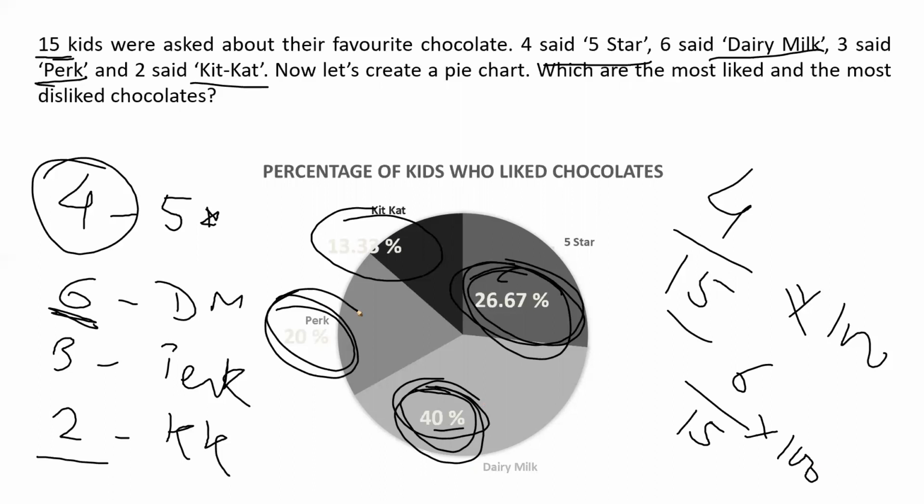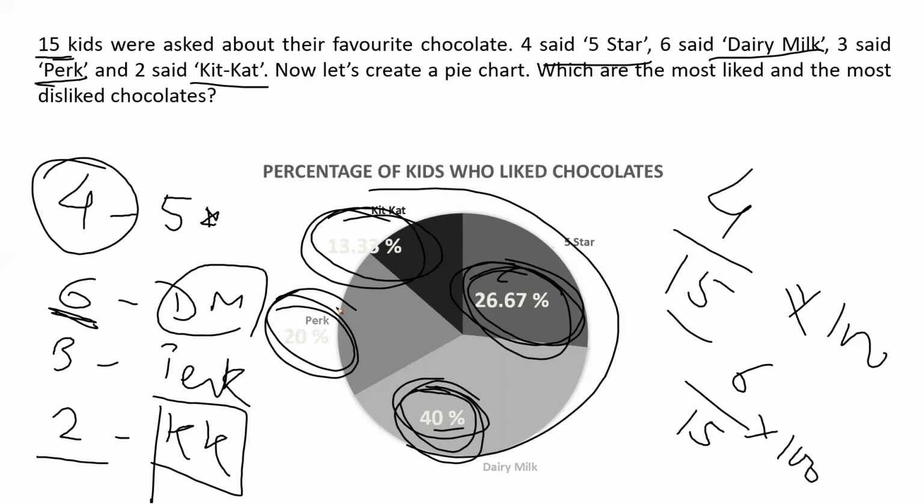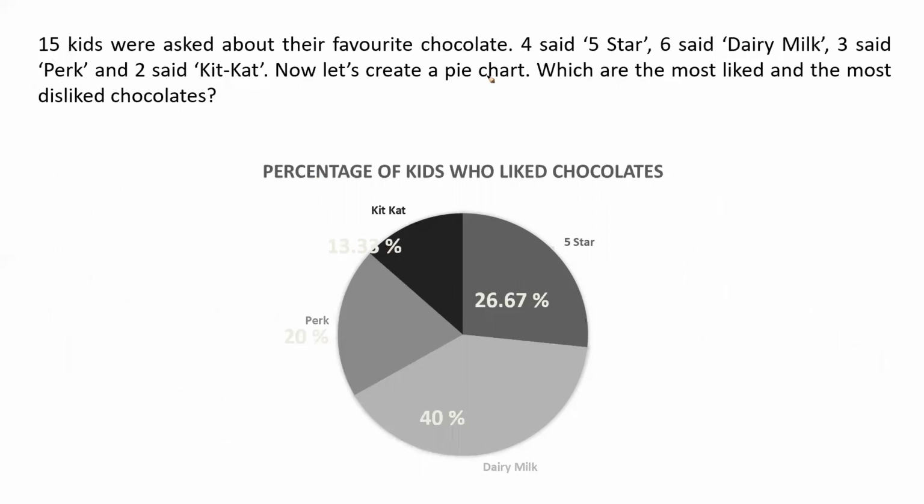Same way, 20% for Perk and 13.33% for Kit Kat. So most liked chocolate is Dairy Milk and most disliked chocolate is Kit Kat. Right. So from this chart, we are able to understand the information which we got in a text format, but we converted that to a visual format.